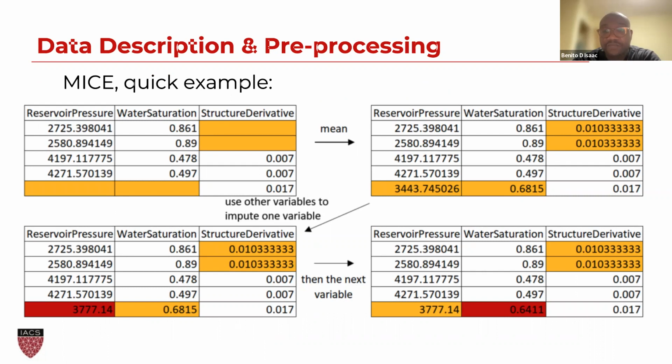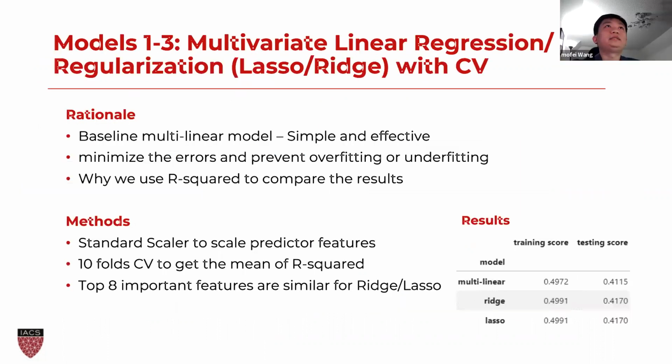Here are our basic models. We choose multilinear regression as a starting point to compare with other models. For the regularized models, we choose ridge and lasso with cross-validation because we want to minimize errors and prevent overfitting and underfitting on top of a linear model.